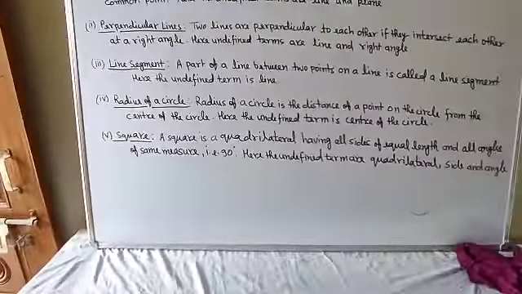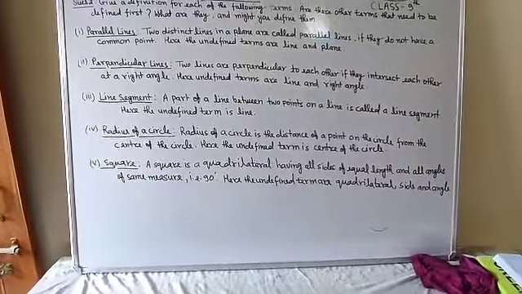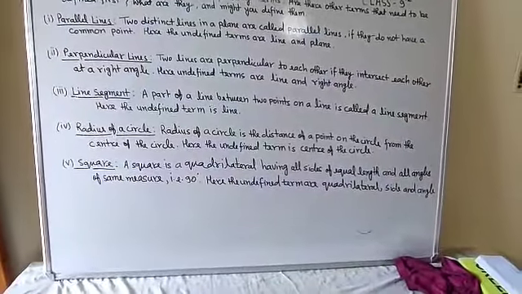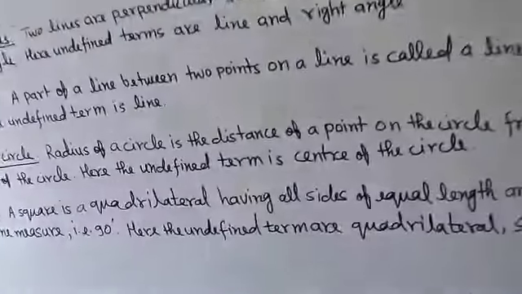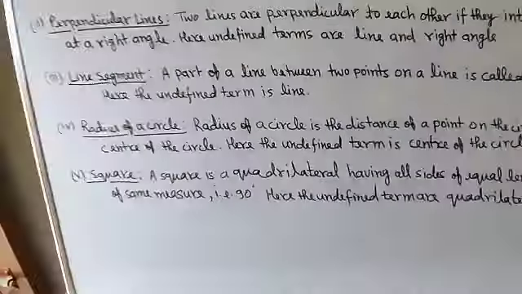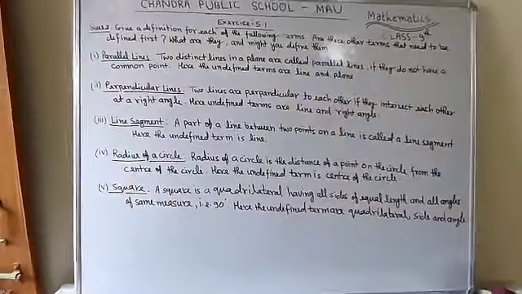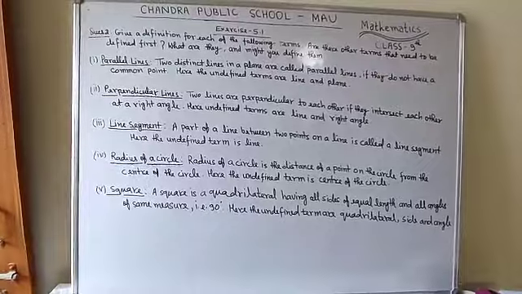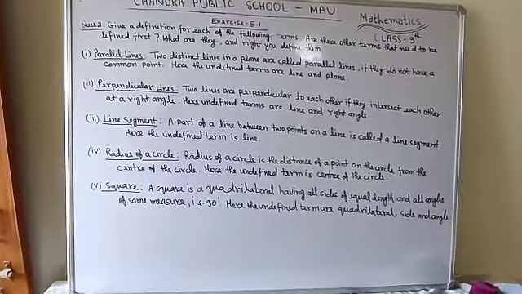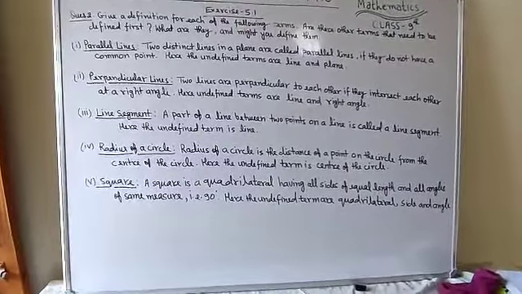Now what is the undefined term here? So the undefined term is center of the circle. So what is the center of the circle? You can give the definition that the center of the circle is a point which is equidistant from each point on the circle. That will be the center of the circle.